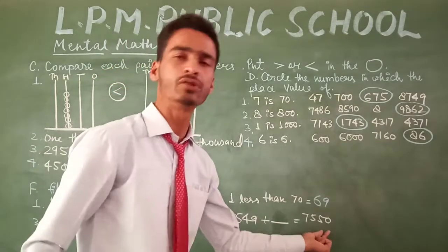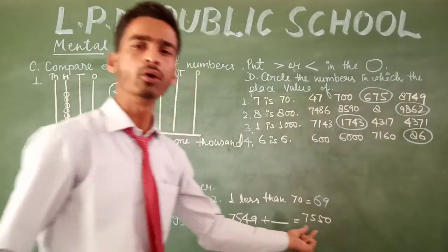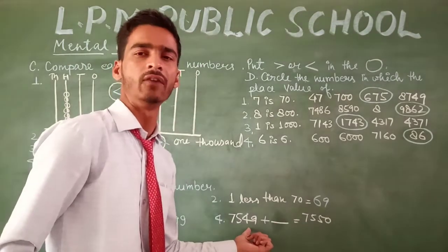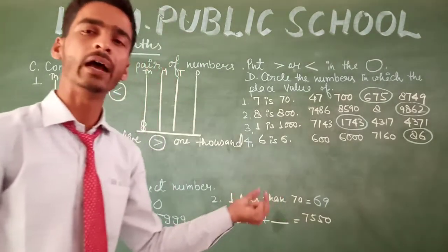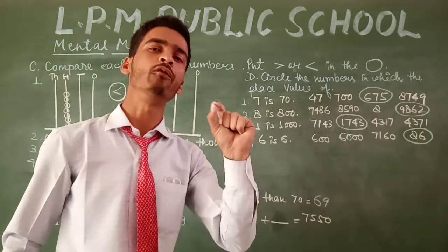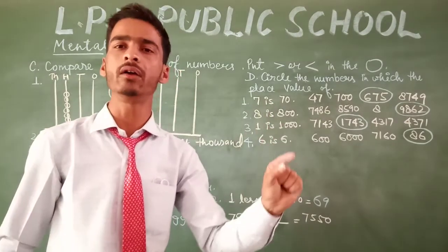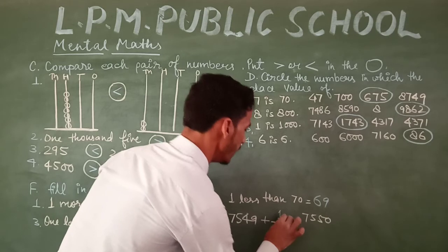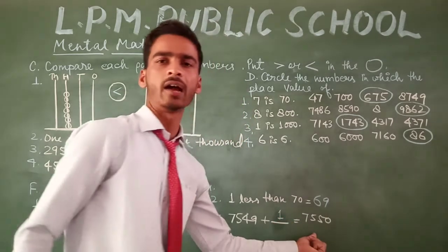7549 plus blank is equal to 7550. We know that 7550 is the successor of 7549. So when we find the successor of any number, we have to add 1 to this number. So we have to add 1 here and find the successor of this number.